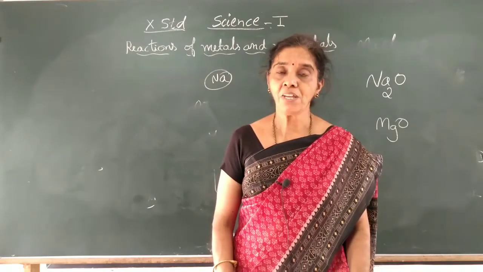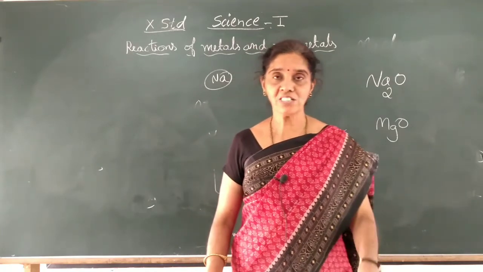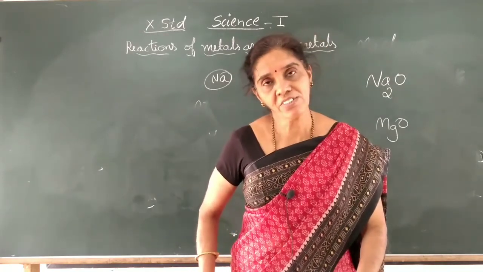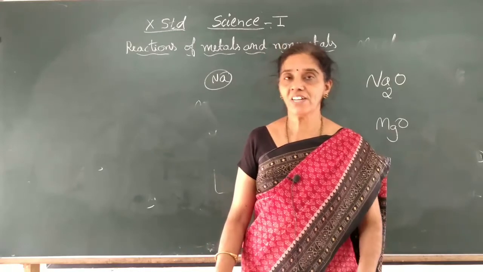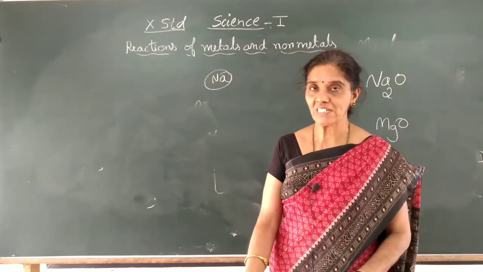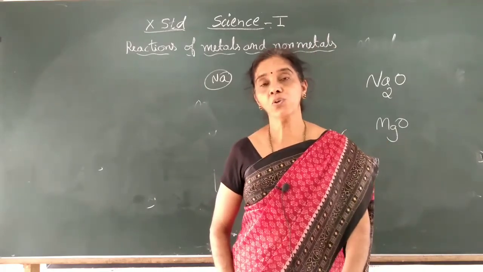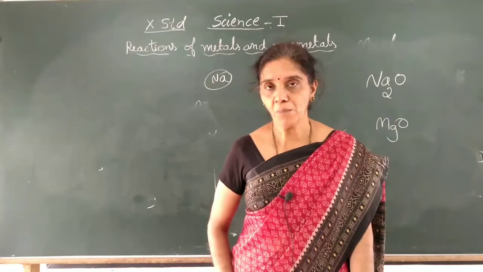So these are the important properties of ionic compounds. At home, go through this today: the reaction of metals with non-metals, and the formation of ionic compounds. I have given one extra task: sodium oxide and magnesium oxide. Try to draw the electron dot structures, and go through the properties of ionic compounds.